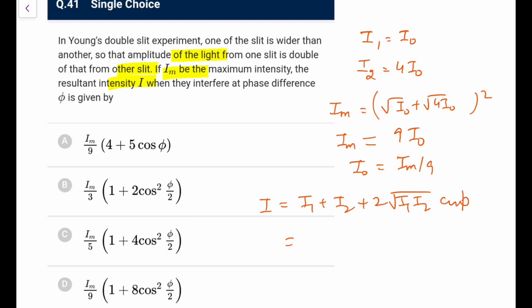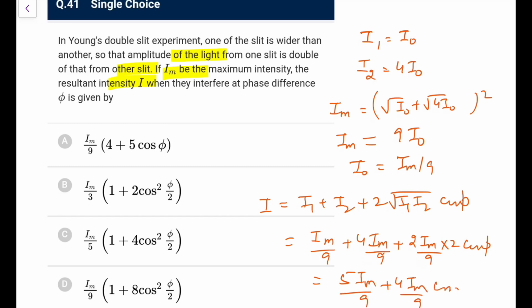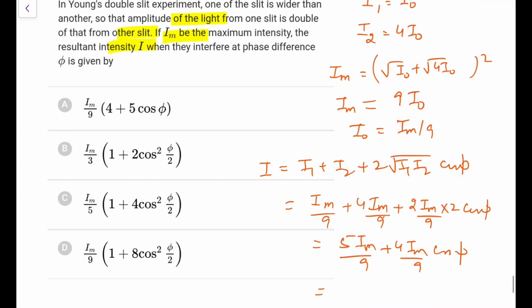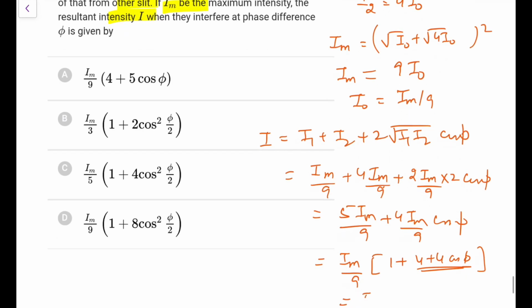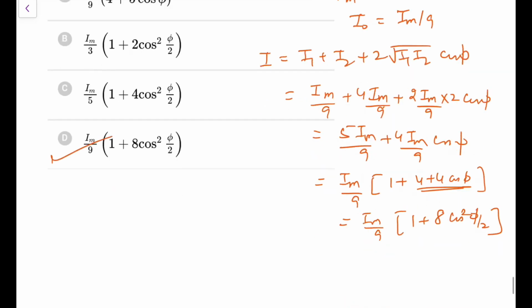So I1 is I0, which means it is Im by 9, and I2 means it is 4 Im by 9. The cross term is 2 times Im by 9, and root 4 will become 2 into cos of phi. So it is 5 Im by 9 plus 4 Im by 9 cos of phi. Taking Im by 9 common, 5 I can write as 1 plus 4 cos phi. Using 1 plus cos theta is 2 cos square theta, it will become Im by 9 into 1 plus 8 cos square phi by 2. So as per the option, this is coming out as D1.